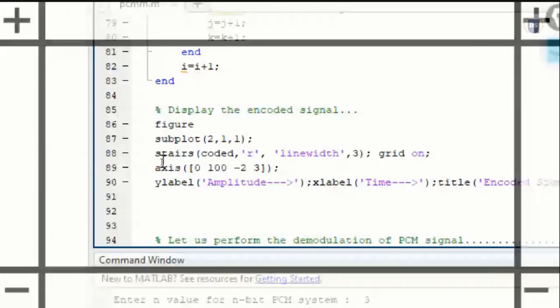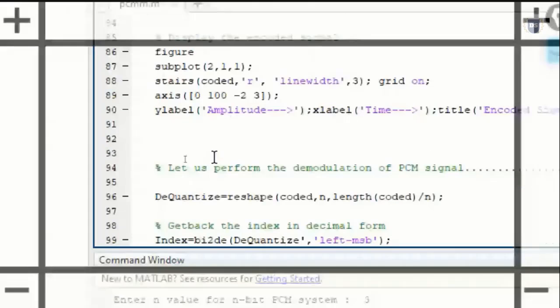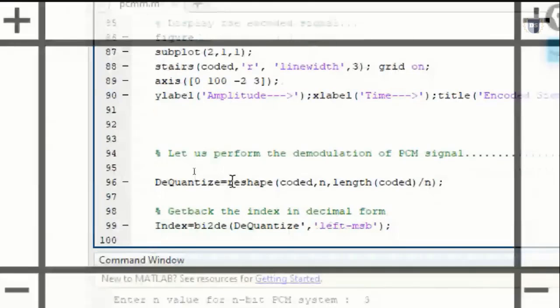Finally, in order to reconstruct it back, we'll make use of a keyword called reshape, to which we'll be passing the coded encoding, whatever encoding we have got, as well as n, and the length of coded divided by n, and the result will be assigned to something called dequantizer.